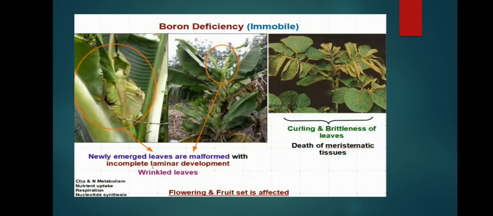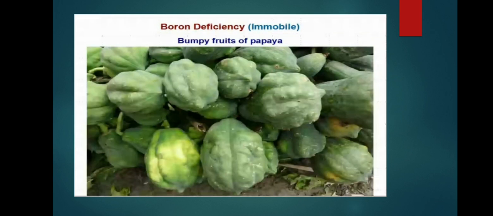Boron helps in carbohydrate and nitrogen metabolism, nutrient uptake, respiration, and nucleotide synthesis. Flowering and fruit set are affected because without boron the pollen tube cannot develop. That is a main thing, so the fruit set is affected. Death of meristematic tissue is a main disorder, as it stops the growth of the plant.